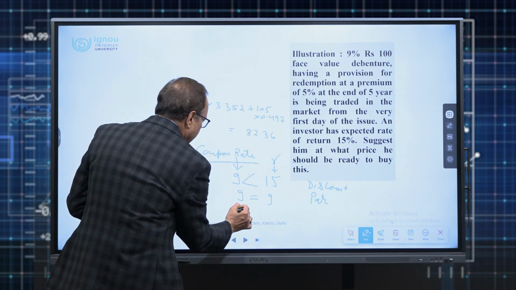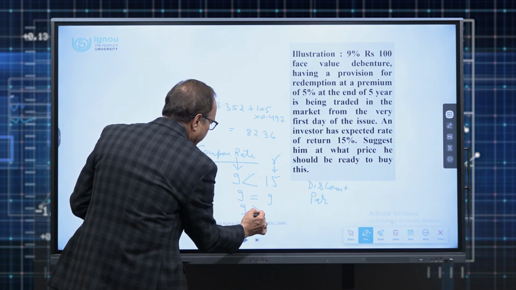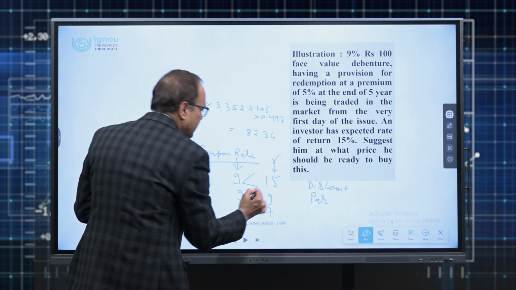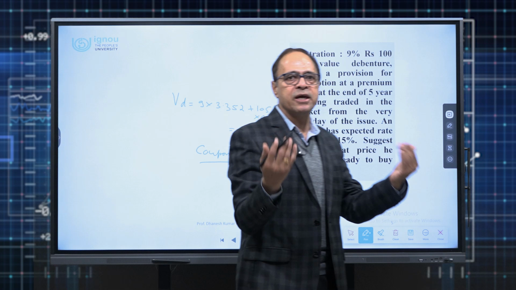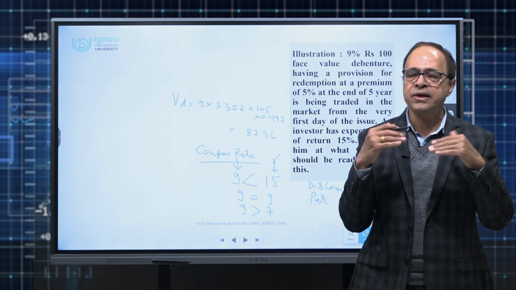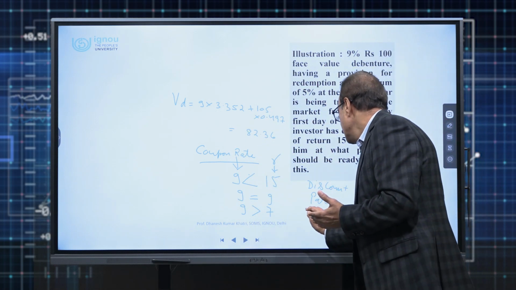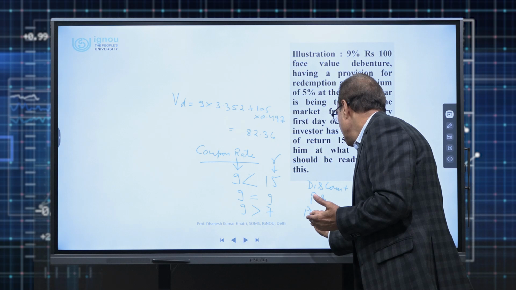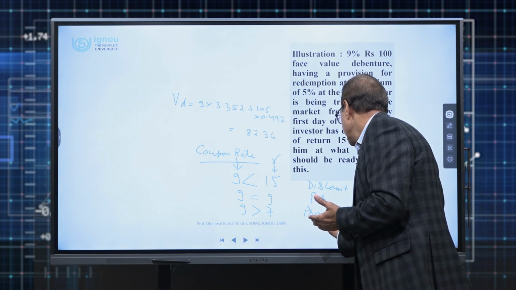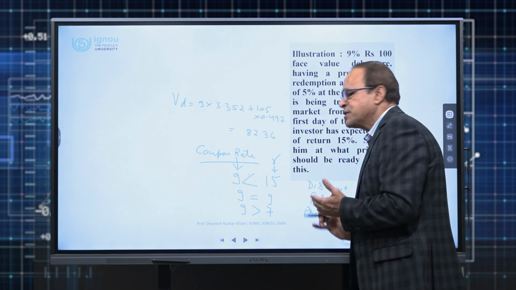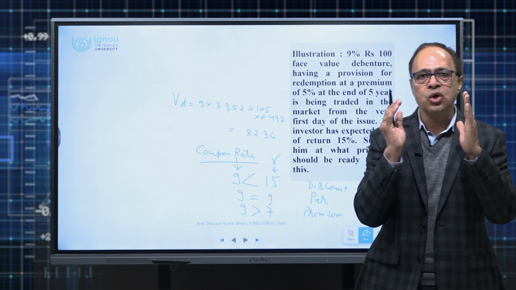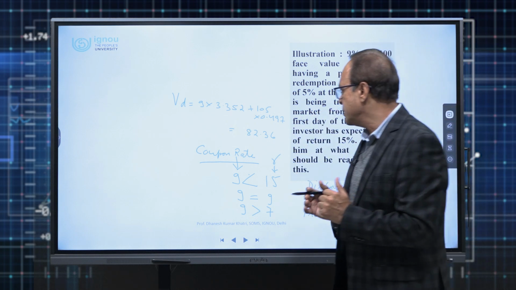On the other hand, a situation may be there that the investor is expecting less, whereas the company is paying more. So debentures will be traded at a premium to par value. So this is a common fundamental you should remember while attempting the numericals or while solving the MCQs or conceptual aspects.